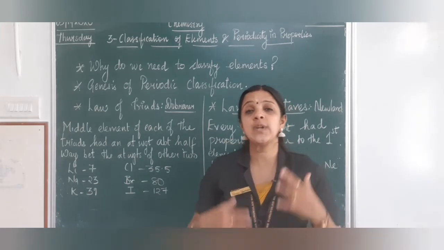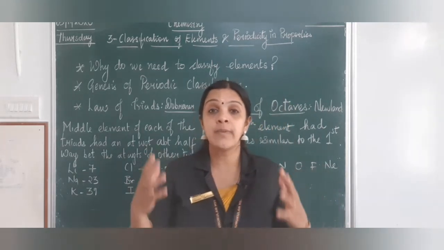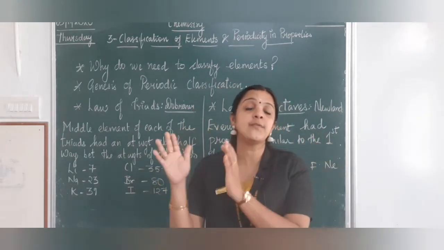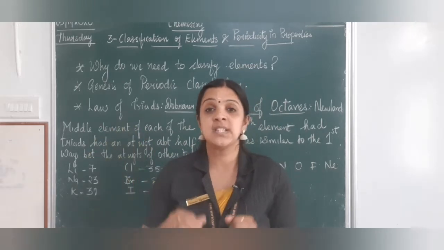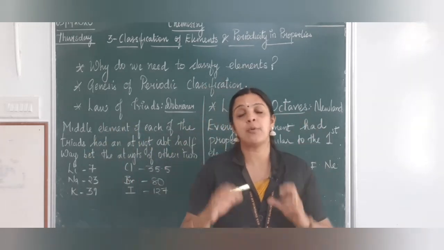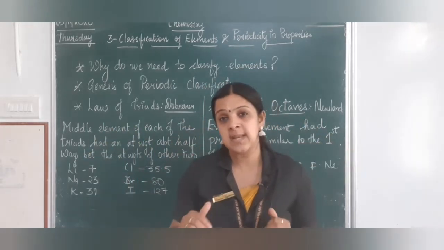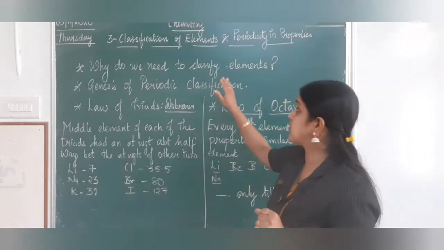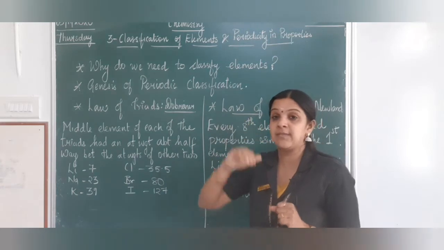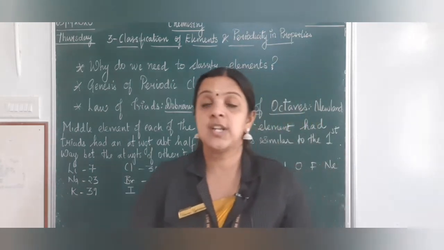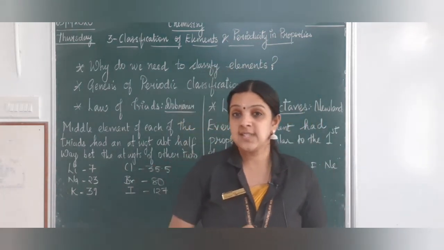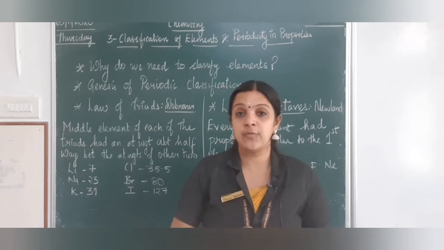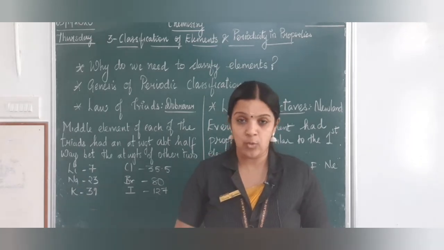So scientists were working very hard to group them into different places so that they hold the same property. They all belong to the same group which are showing similar properties. So that's how this classification of elements gave rise. So now you will be seeing a video to see the classification of elements and why it is required.